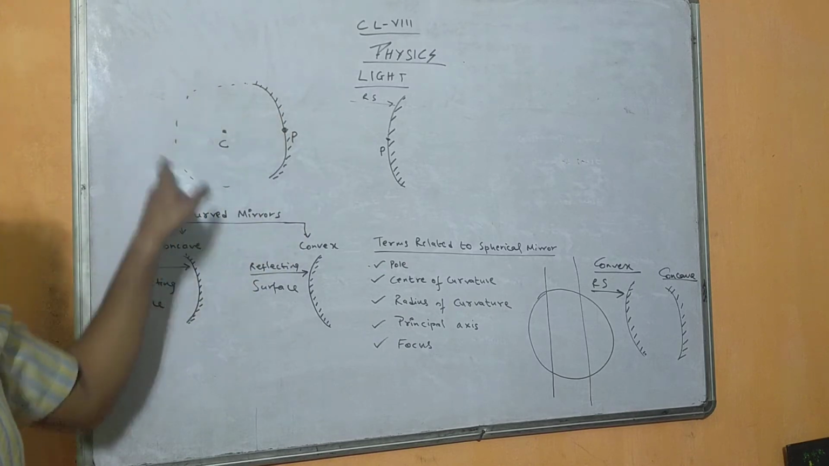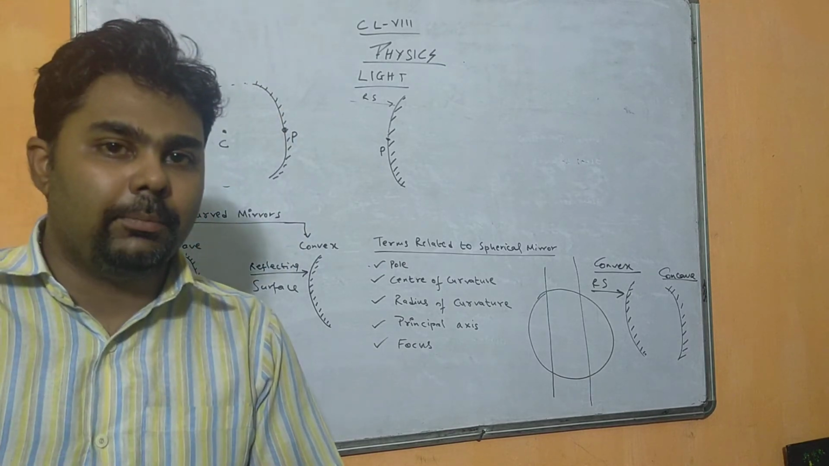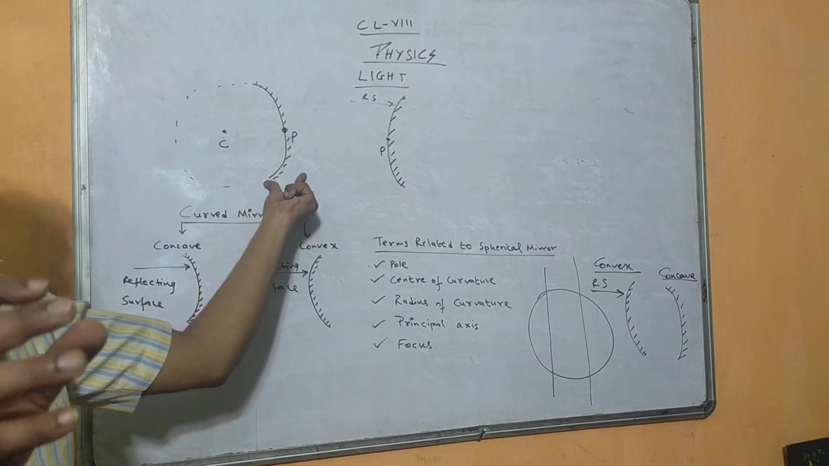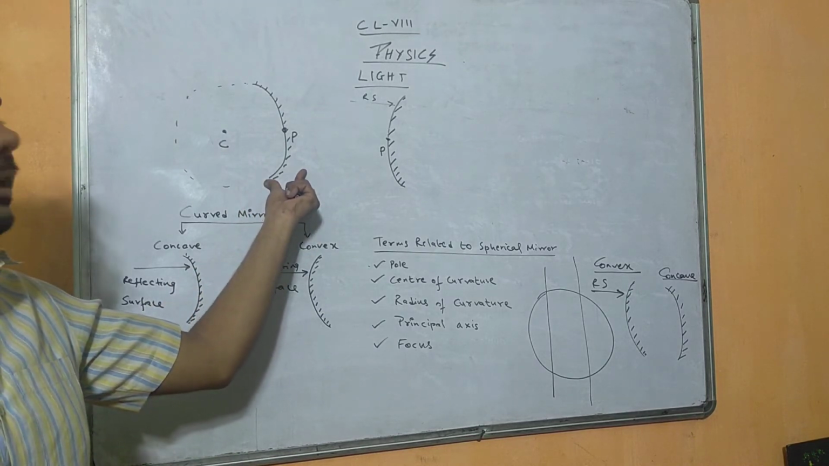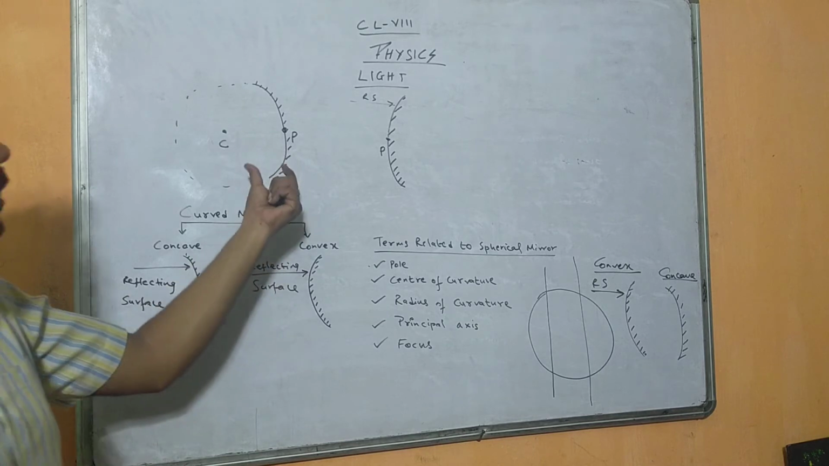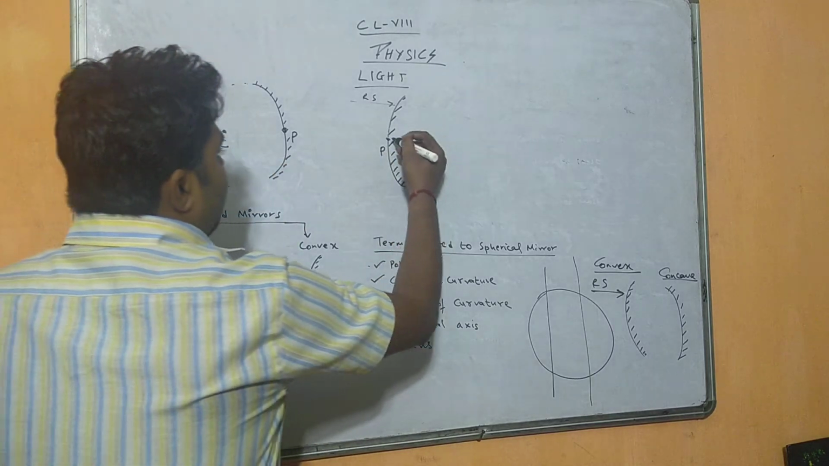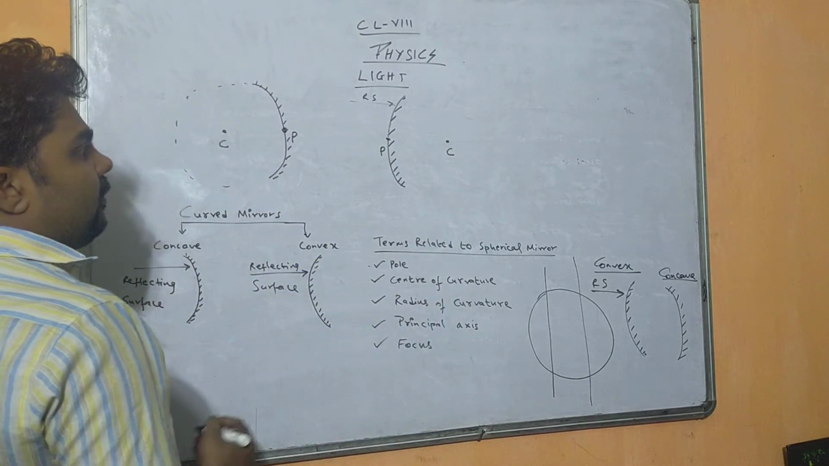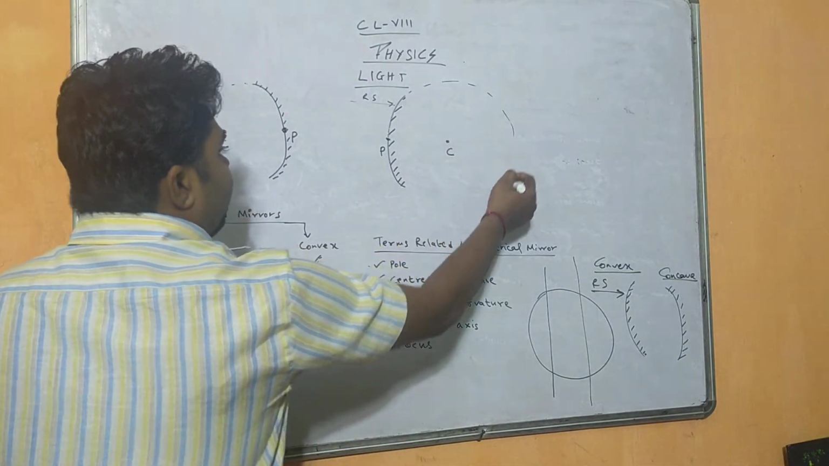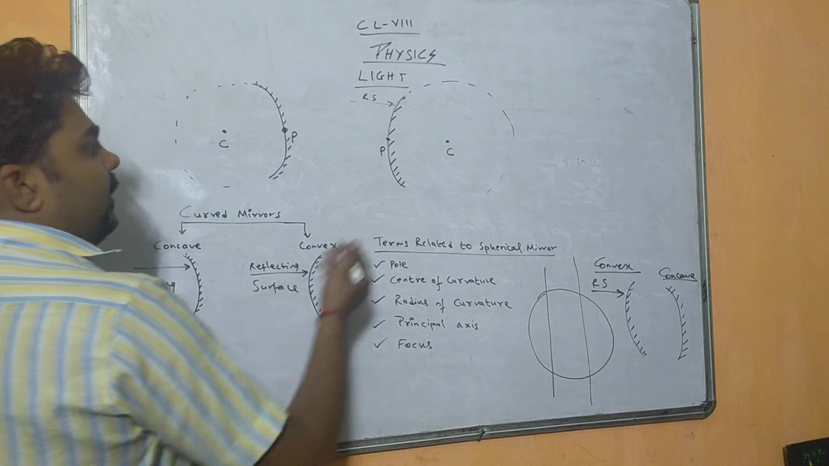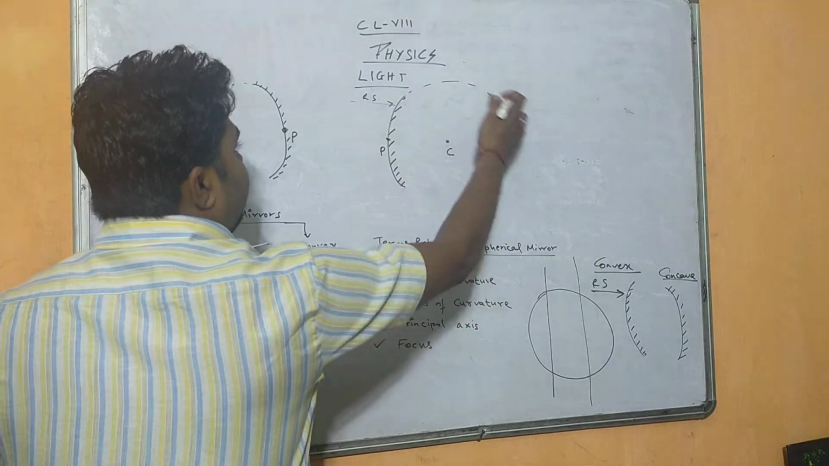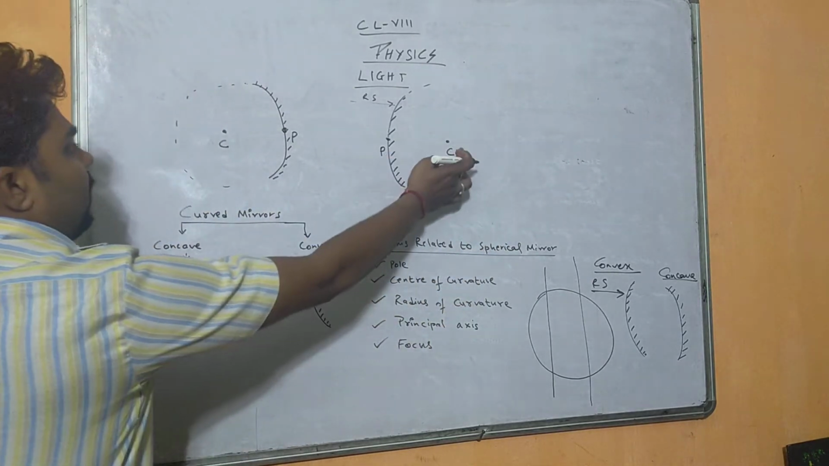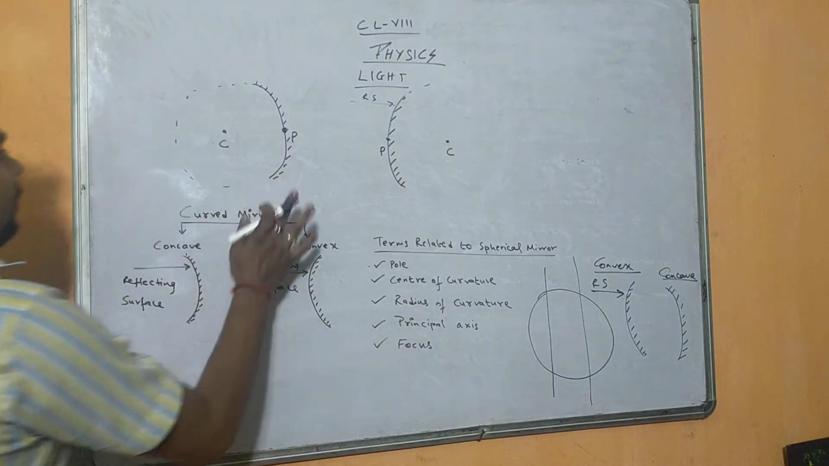If I complete this circle, then we will get one sphere, that is the circle. So it is the center of the sphere of which the mirror is a part. In that circle, a small portion is that mirror, right? Similarly, what will be the center of curvature for this? Let us consider this point to be the center of curvature, because if you make an imaginary circle here, you will find this is the center of this circle. So the definition of center of curvature is the center of the sphere of which the mirror is a part, right?